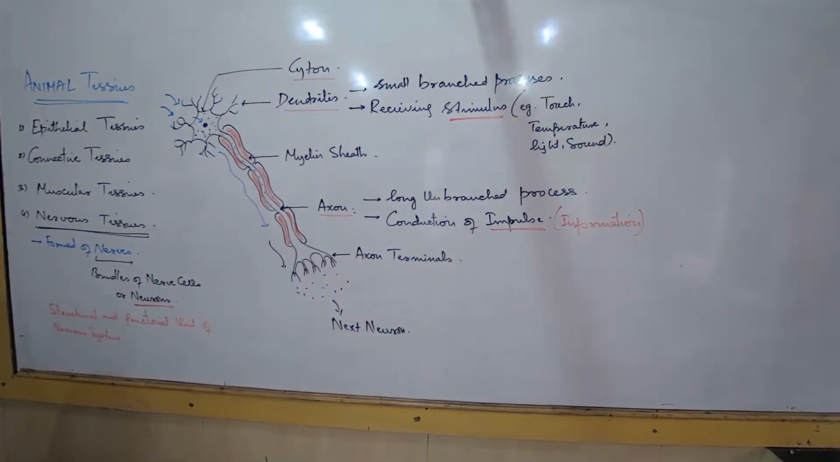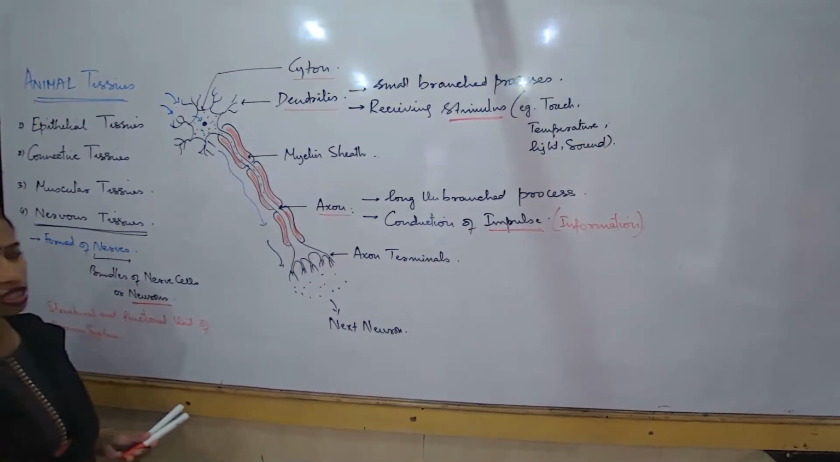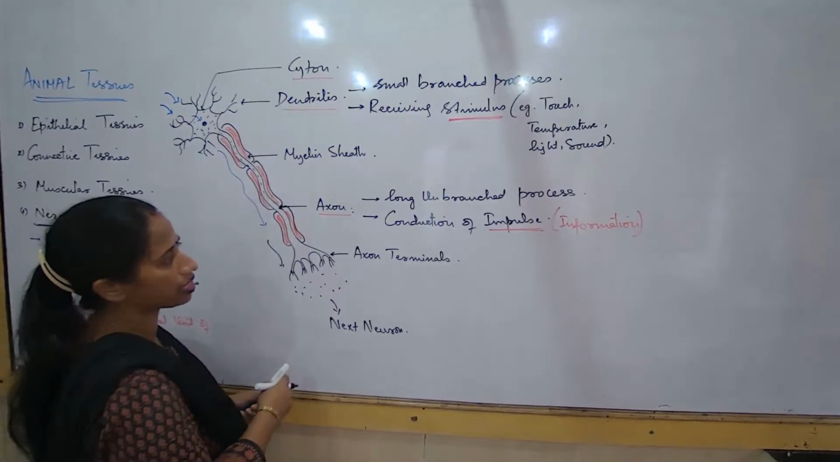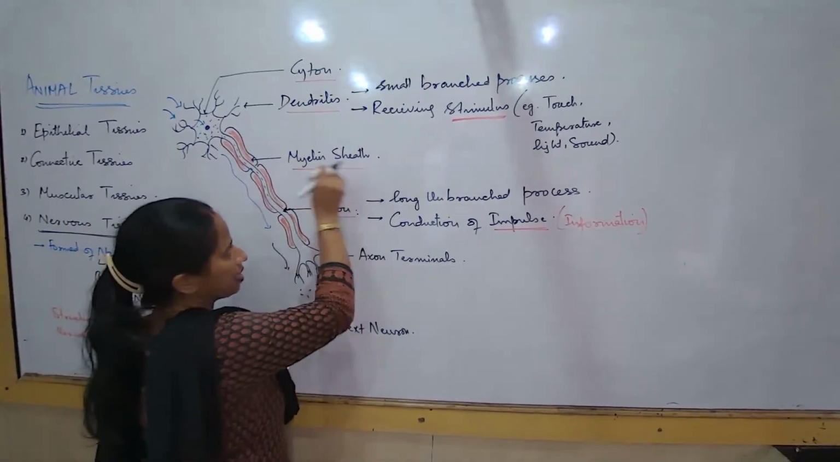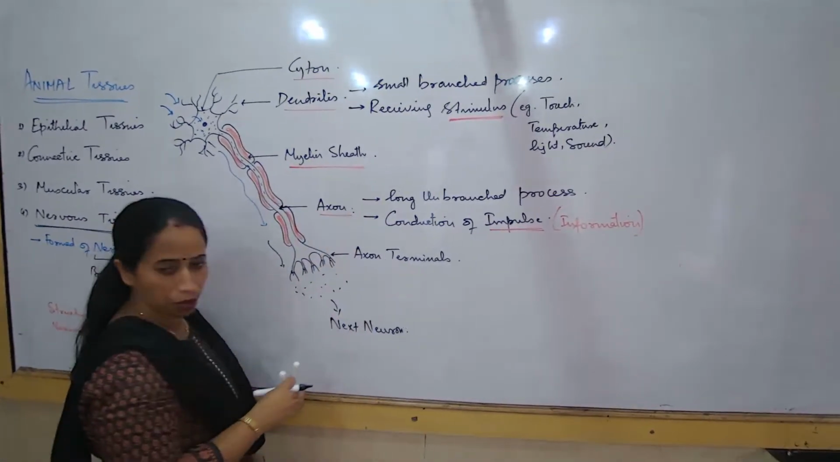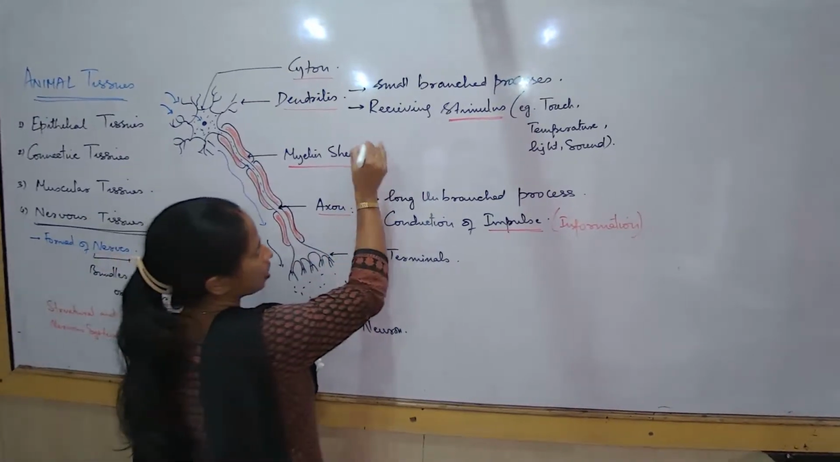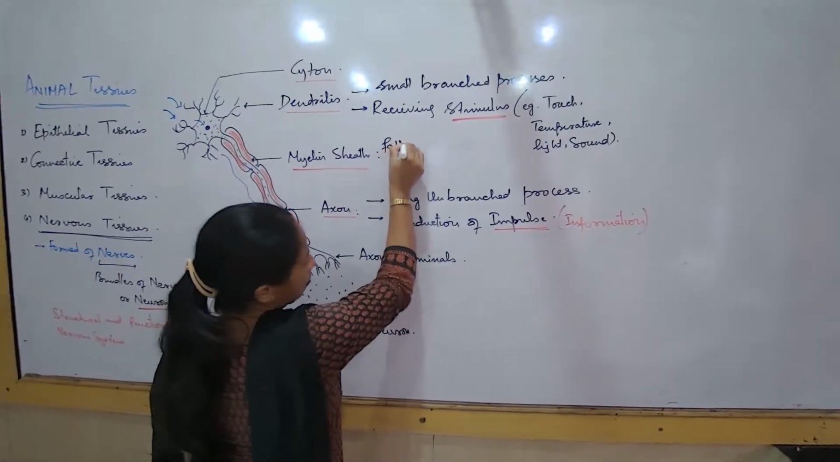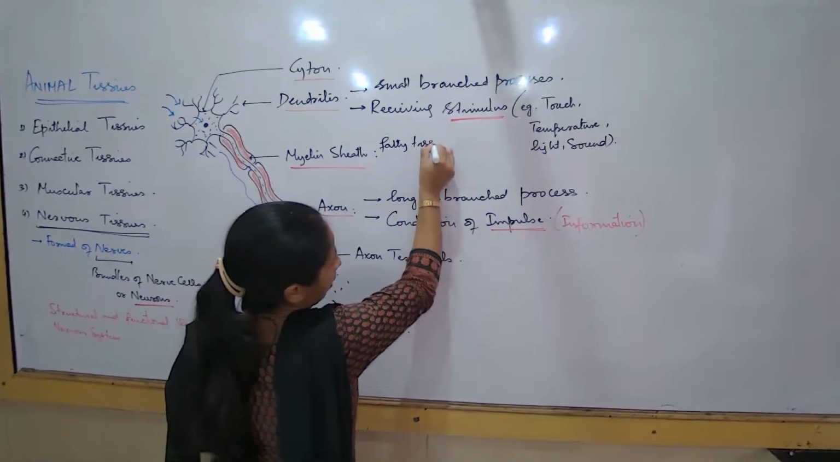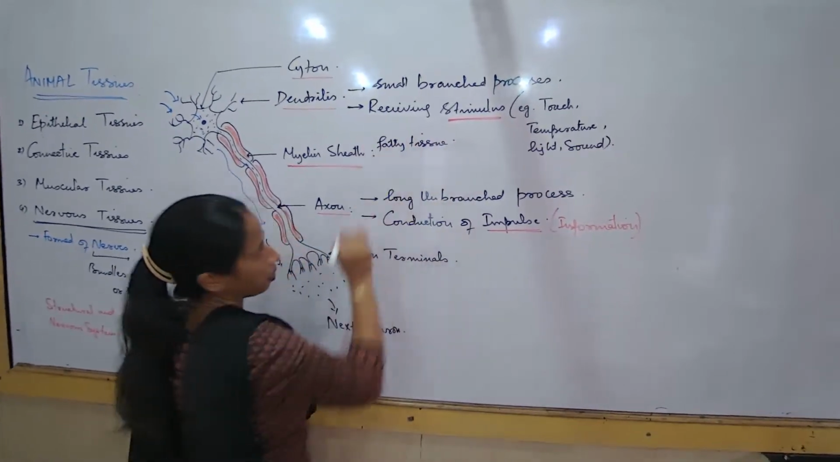Long unbranched process. Conduction of the impulse is its function. What is this myelin sheath that I'm talking about? It is nothing but a fatty tissue. Myelin sheath is nothing but a fatty tissue.